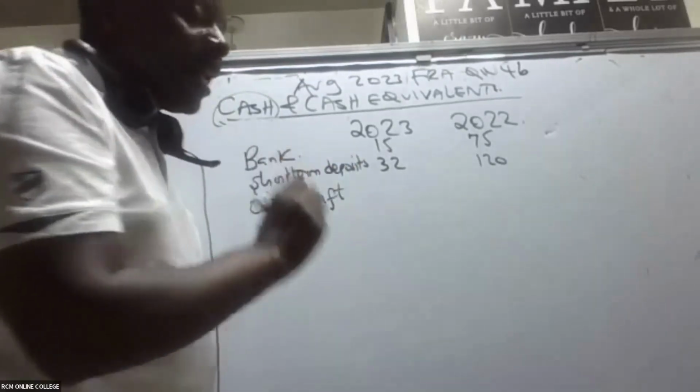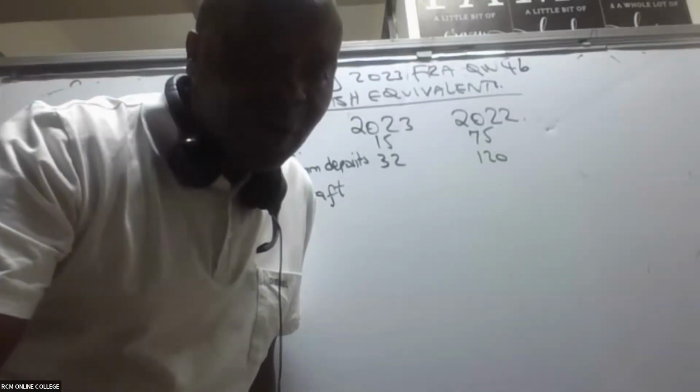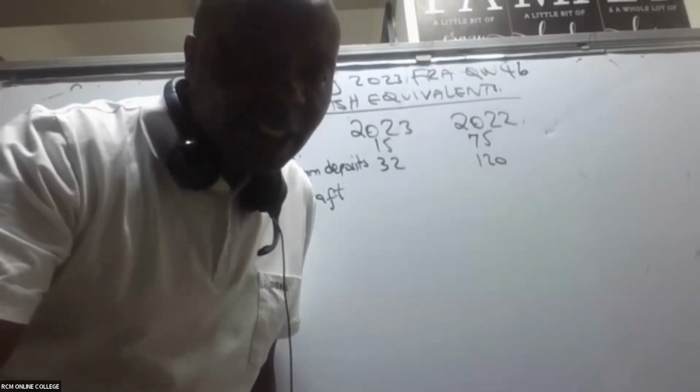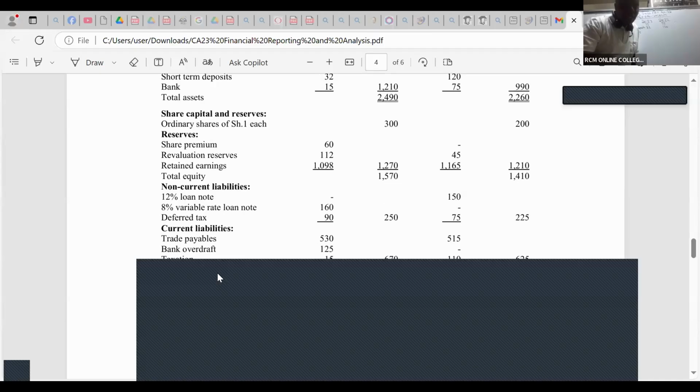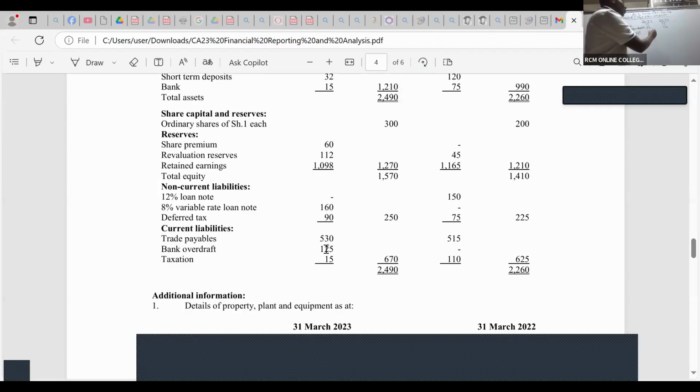Like in this case, you go to your current liabilities. In your current liability, are you able to see any bank overdrafts? Please look at the current liability. I can see the bank overdraft here. I can see 125 versus what here? 0. So I can see 125 for 2023 versus 0.